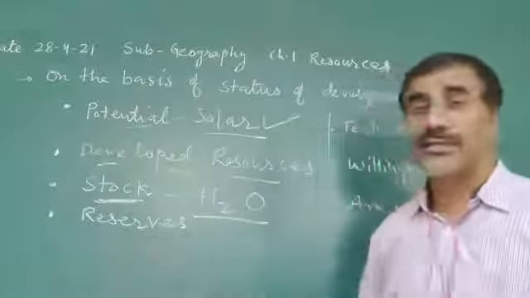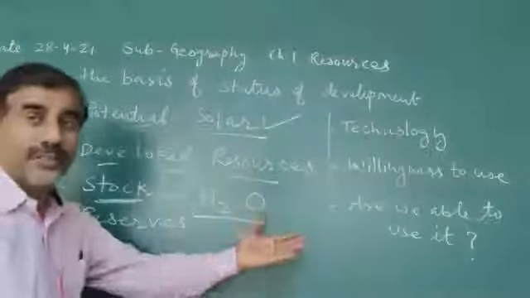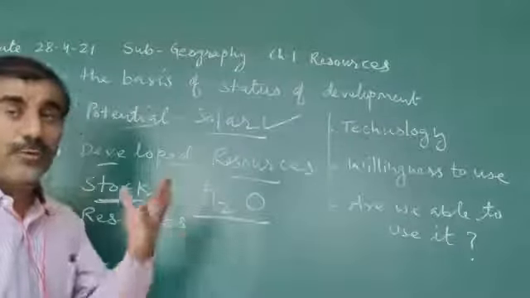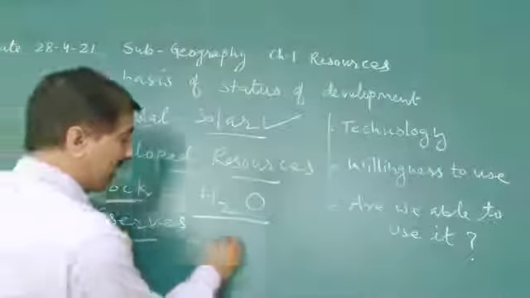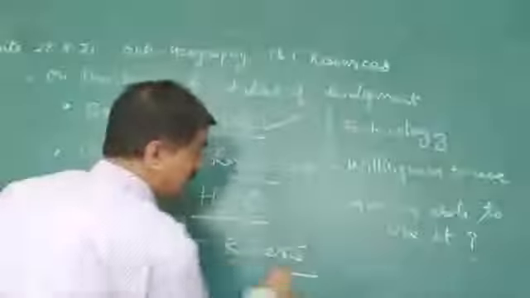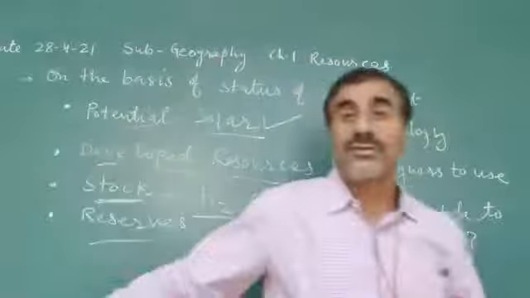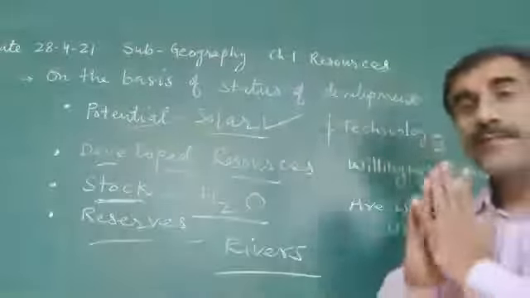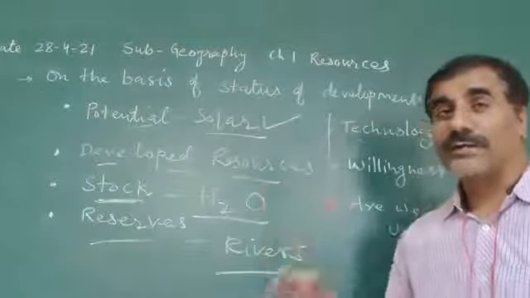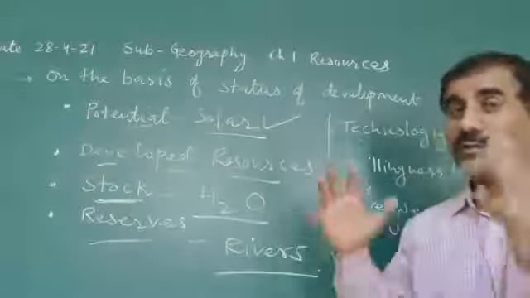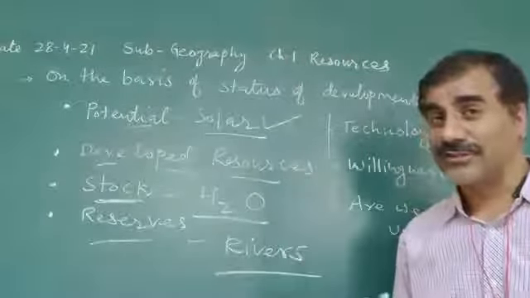Last one, reserves. Such resources we have reserved for the future. We know how to use them, but we keep them in reserve for the future, like rivers. Such resources are considered reserve resources. So dear, this is the classification by status of development: developed resources, potential resources, stock and reserve resources.